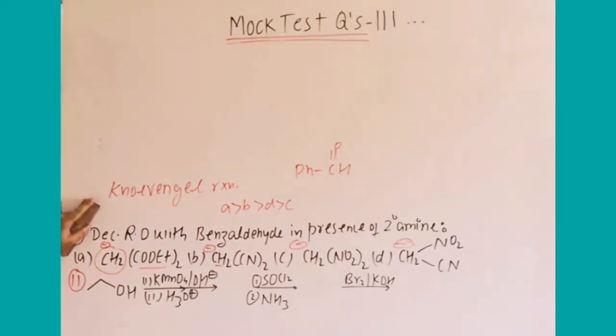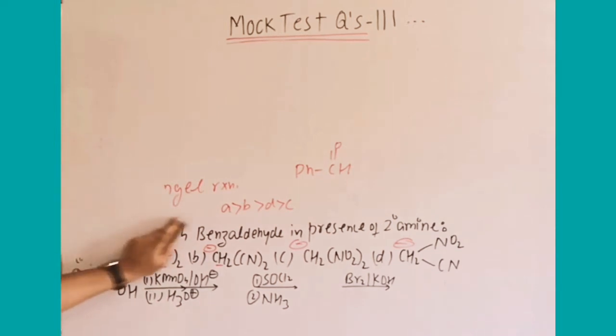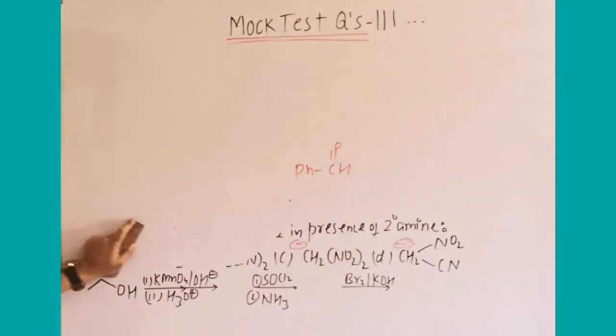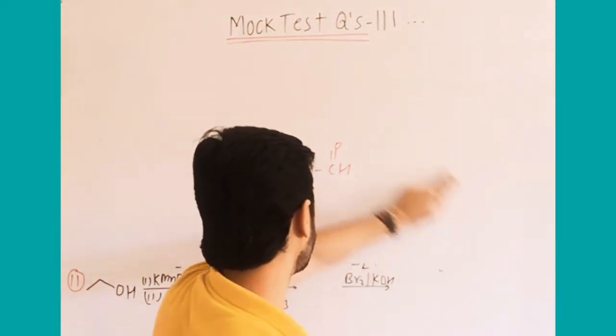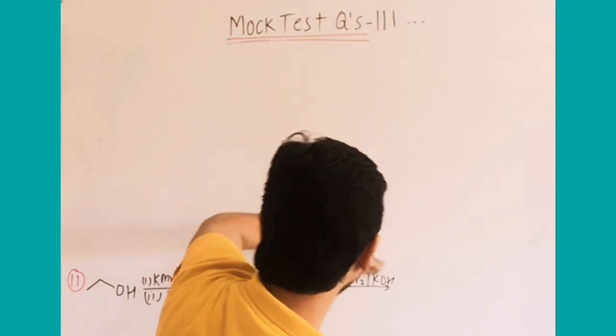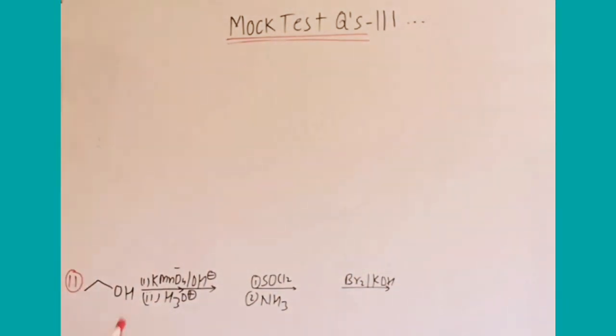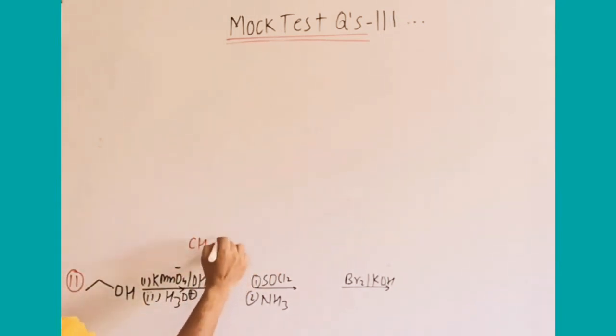Okay, next question, very simple, but it is more relevant with the NEET level. That simple question, alcohol and this, that, you can answer it. I am writing the answers. First one is alcohol with KMnO4, OH minus, it forms carboxylate ion, then after H+ it becomes acid, it becomes CH3COOH.